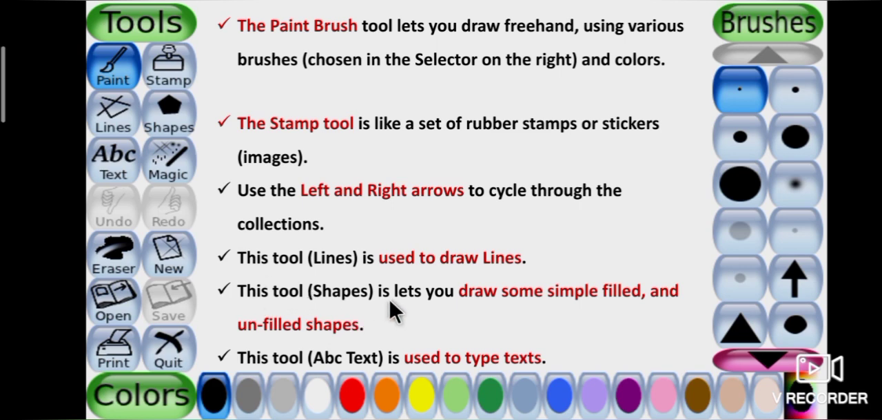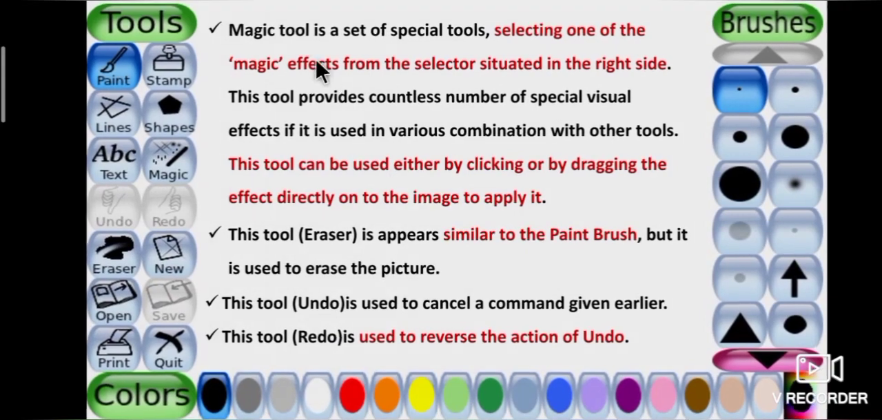Next one, shapes tool. This tool lets you draw some simple filled and unfilled shapes. Next, ABC text tool. This tool is used to type text. See the picture, students. This is ABC text tool. Next tool is magic tool. Magic tool is a set of special tools. Select one of the magic effects from the selector situated in the right side.